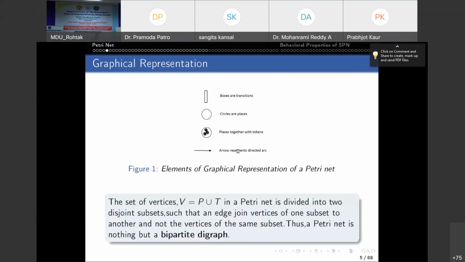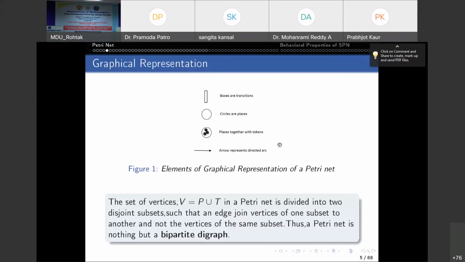In general, I minus (P,T) represents the number of directed arcs from a place to a transition, and I plus (P,T) represents the number of arcs from a transition to a place.